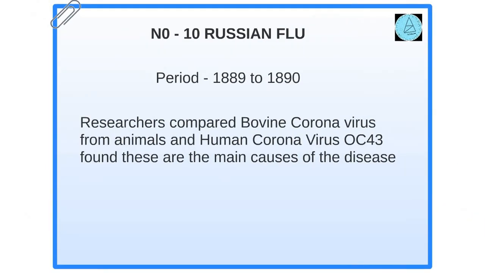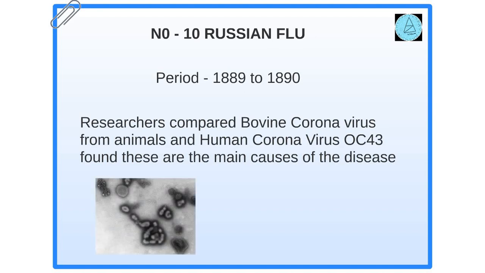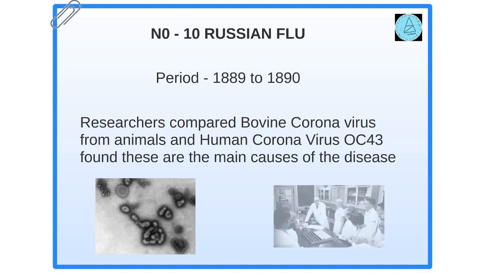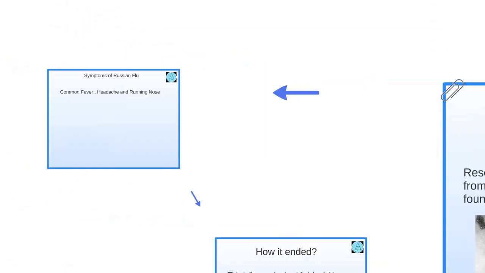Number 10. Russian flu. It occurred during 1889 to 1890. At that time the scientists could not find the main reason for this virus, but in the early 20th century researchers compared bovine coronavirus from animals and human coronavirus and concluded that these are the major cause of Russian flu.